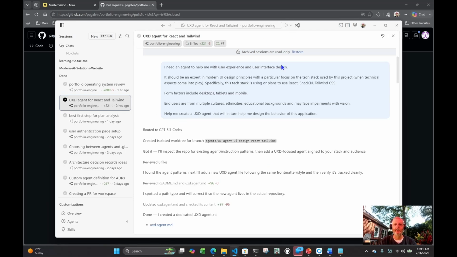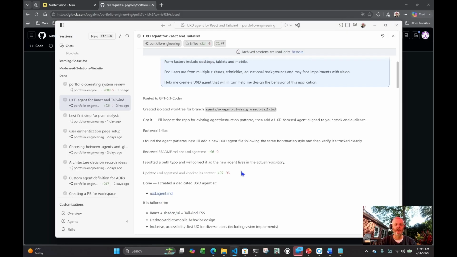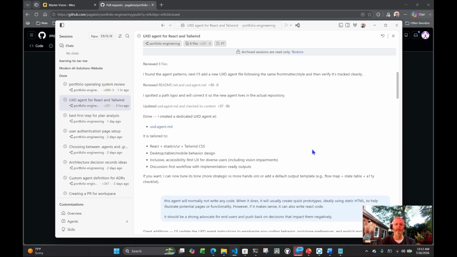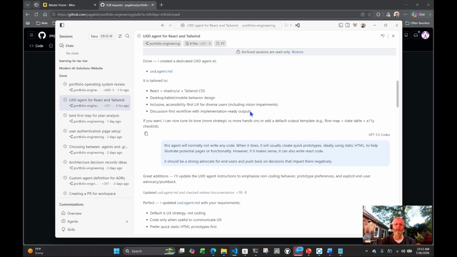So I've been using the agents pane inside of VS Code as usual, and I pulled up my trusty brainstorming agent. You can't see which agent was responsible for each of these conversations here, but I've been using that brainstorming agent, which I talked about in another video. I just said, hey, I need you to help me build a user experience design agent, and gave it a few things off the top of my head that I knew were important about form factors, cultures, ethnicities, educational backgrounds, and also a big one is vision impaired folks. And it said, okay, let me give a go at that. It gave me a first pass at a user experience design agent and told me some of the things in it, about what it did.